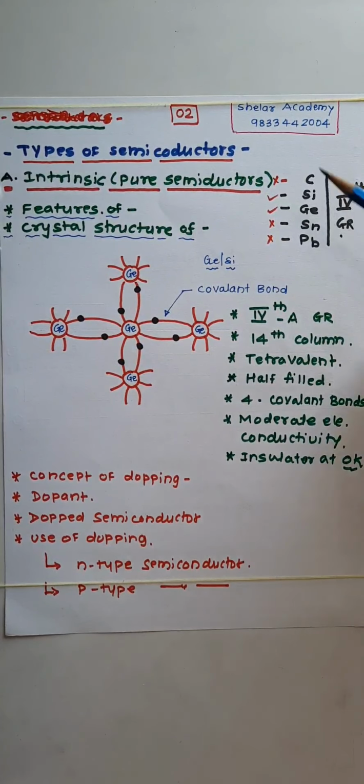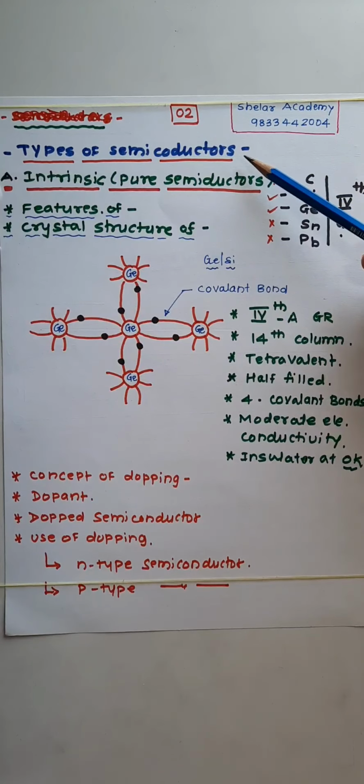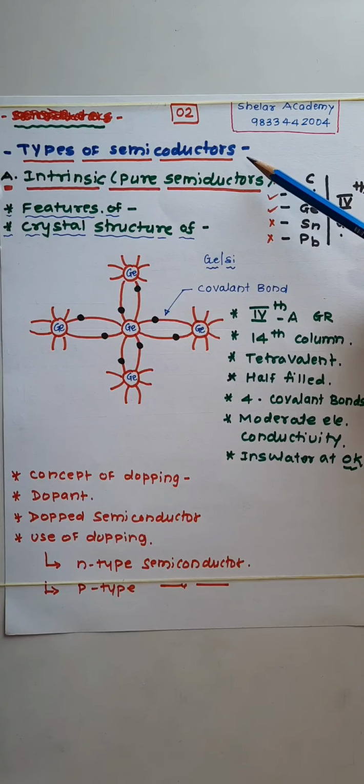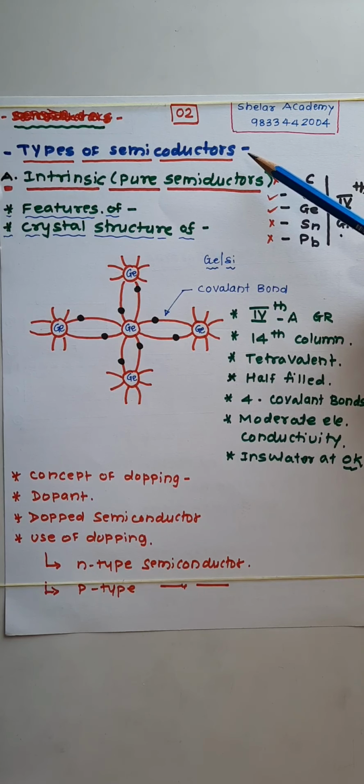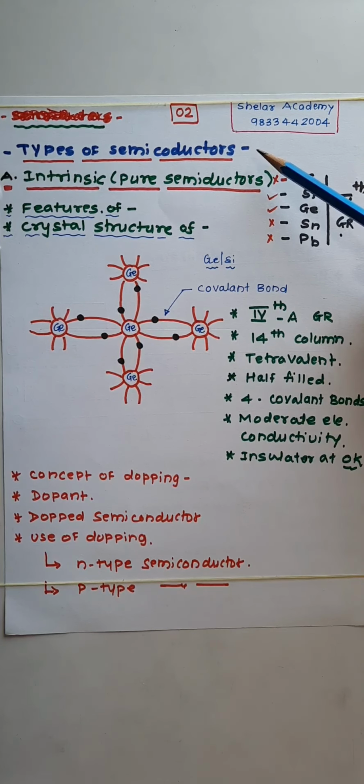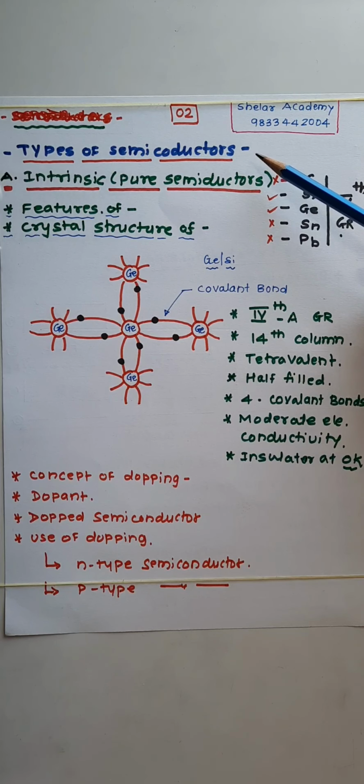Hello students, let us resume with the topic semiconductors. In the last lecture, we discussed the concept of energy level and energy band. On that basis, materials are classified into three groups, namely metals, semiconductors and insulators. So semiconductors are the materials whose electrical conductivity lies between the electrical conductivity of metals and insulators.